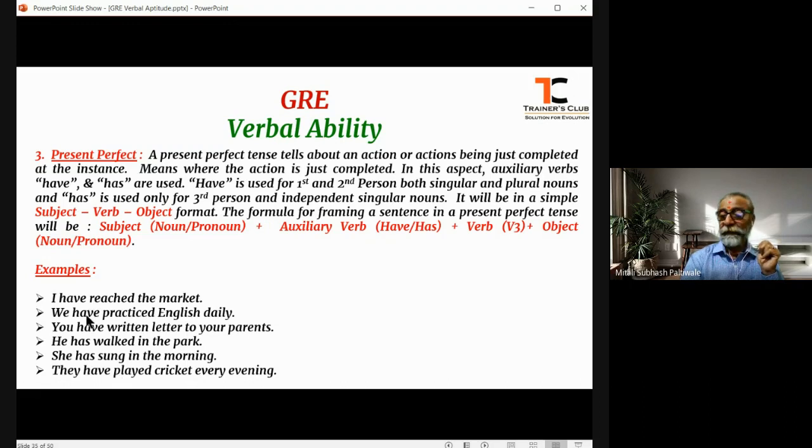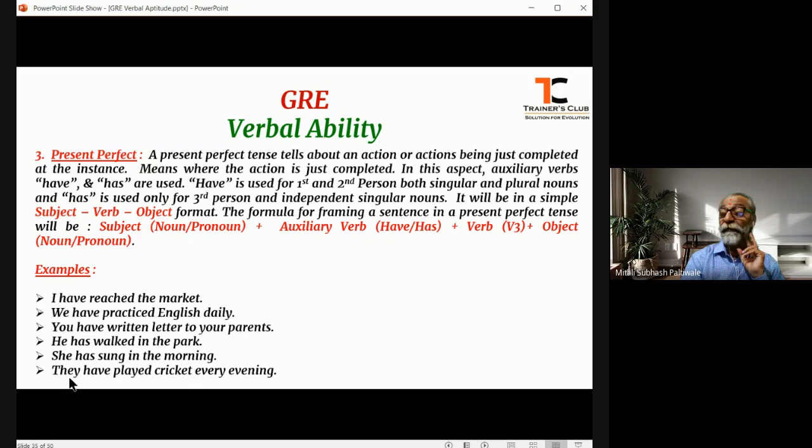If, instead of he or she, you put some independent singular noun, Ramesh, Karthik, Shreya, anything you put, it remains the same. Shreya has walked in the park. Kamali has sung in the morning. The dog has barked at the stranger. The cat has drunk the milk.